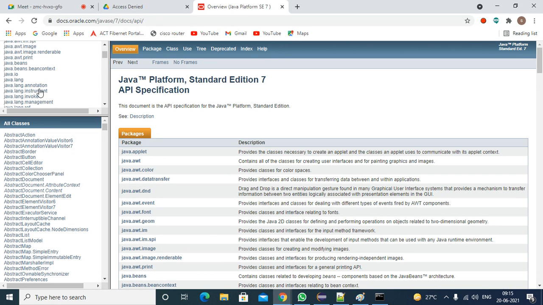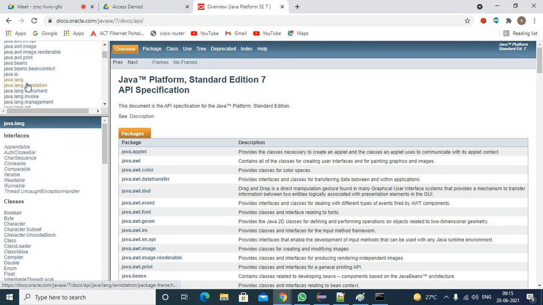Okay, generally we will open java.lang package. Whenever you are taking the naming conventions for packages, everything will be in small letters. Here all these are packages: java package, lang package, annotation, instrument. All these package names must be in small letters. This is also one naming convention, right?